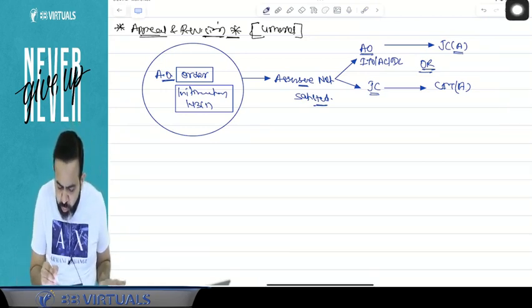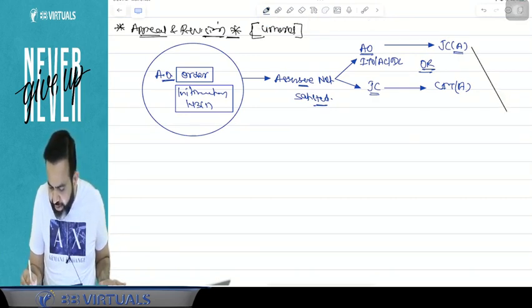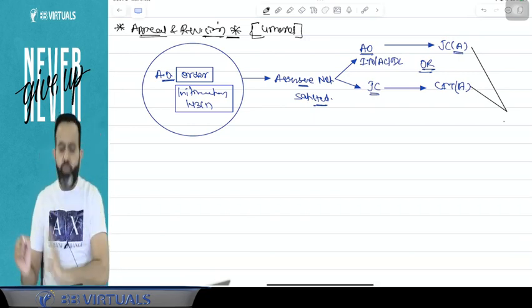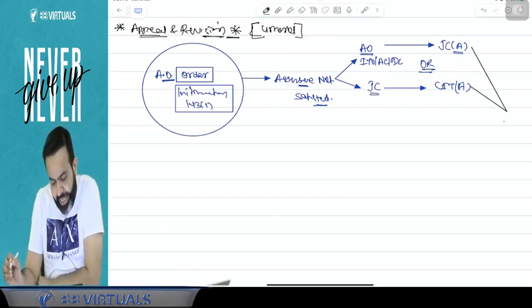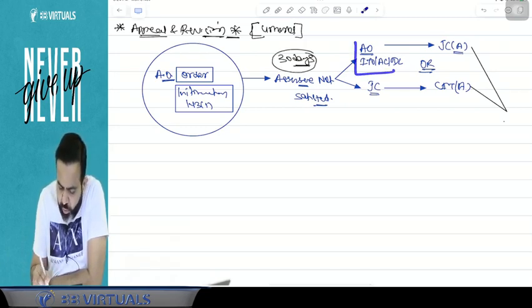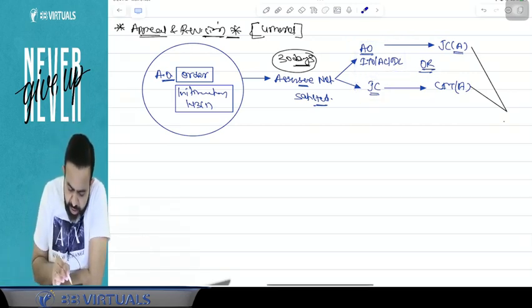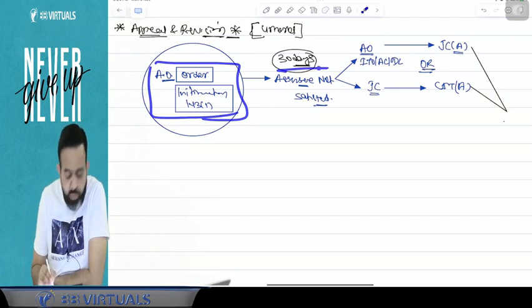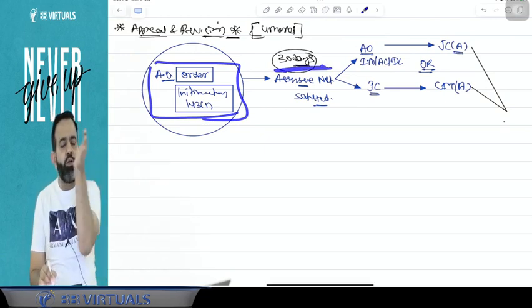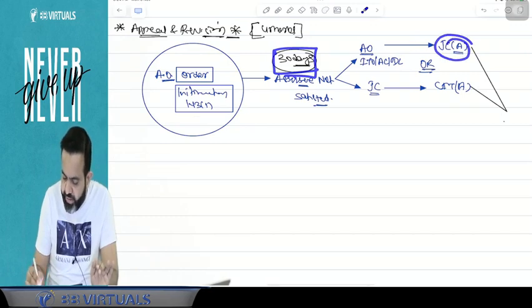Now, when you file the appeal at the JC appeal or CIT appeal, the question is, what is the time limit to file the appeal? So guys, the time limit to file the appeal is 30 days. 30 days means whenever you receive the order of the assessing officer or the joint commissioner. So here the assessing officer's order is received by the assessee. From the date of receipt of the order, within 30 days you will file the appeal to the JC appeal or CIT appeal.